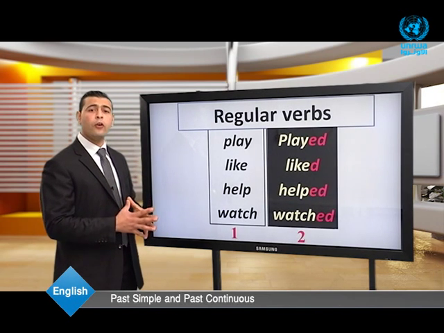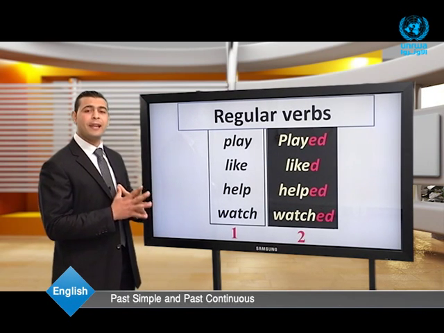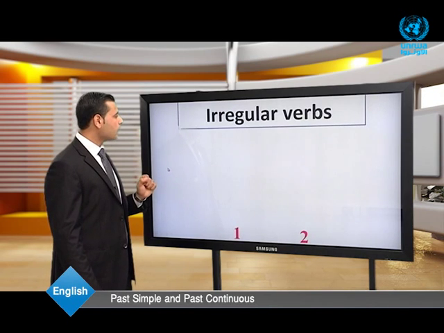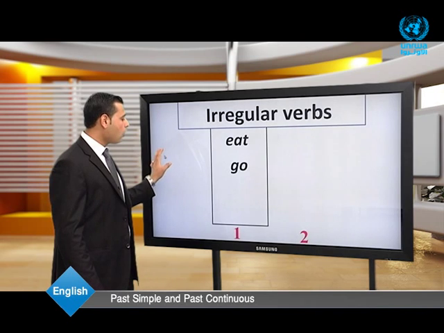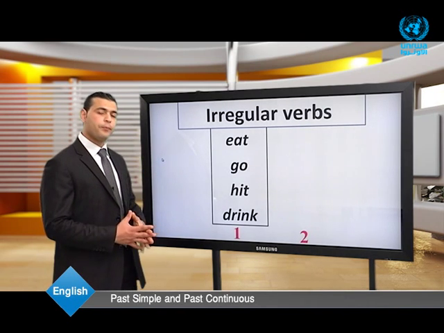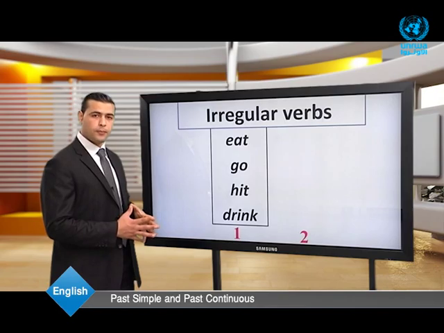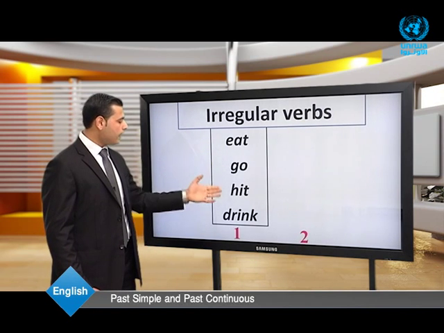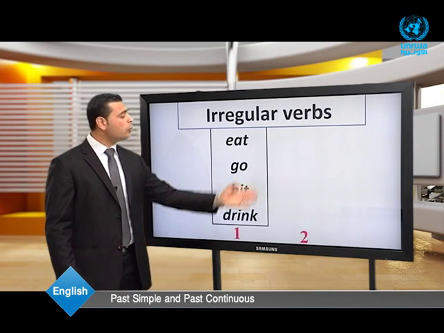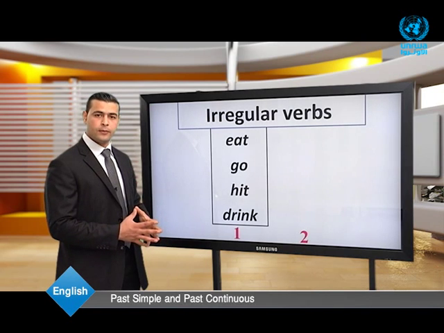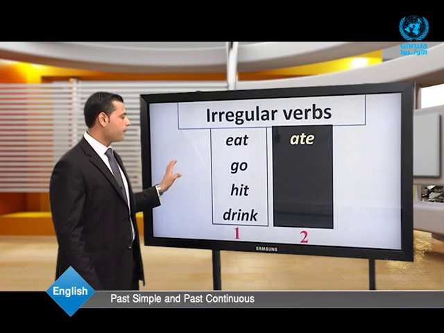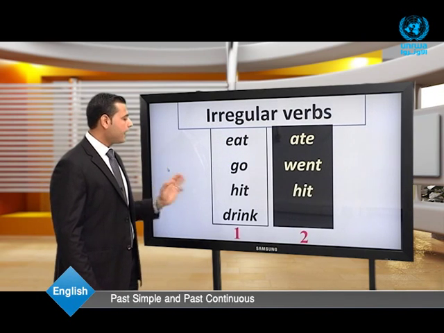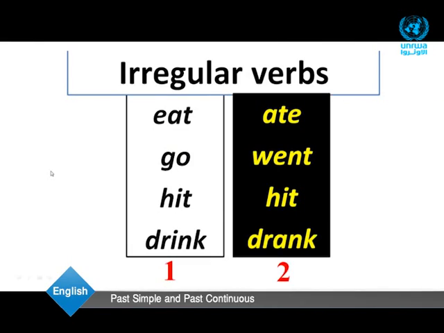Let's learn how to form the past simple of the irregular verbs. Here, in the irregular verbs, we have eat, go, hit, and drink. These are the base verbs: eat, go, hit, and drink. How do we form the past simple out of these verbs? Let's look together. Here, eat, ate. Go, went. Hit, hit, as it is. Drink, drank. What do you notice, dear students?